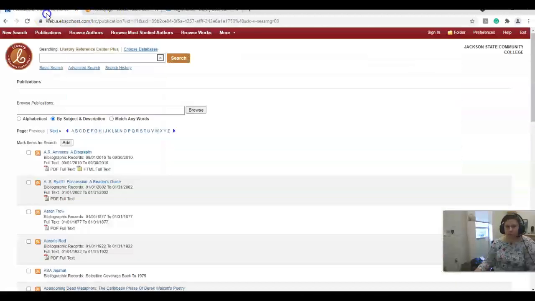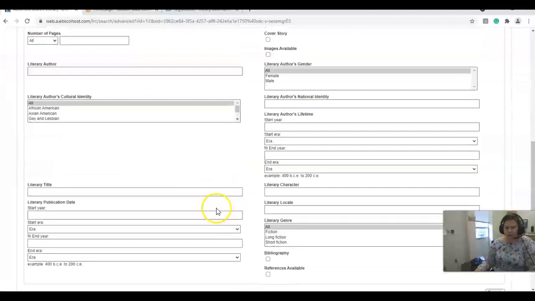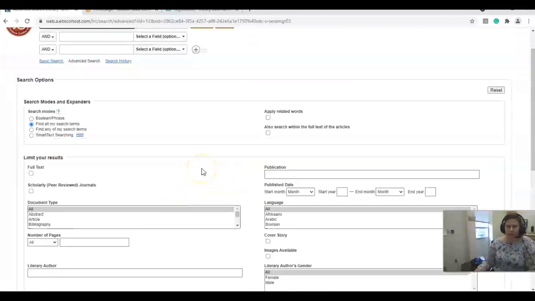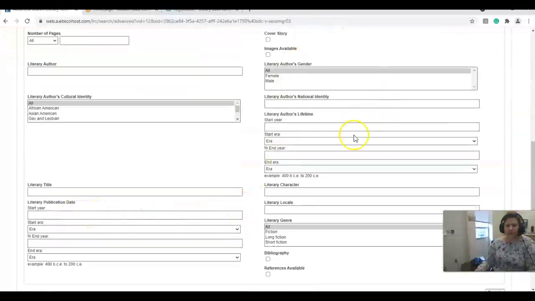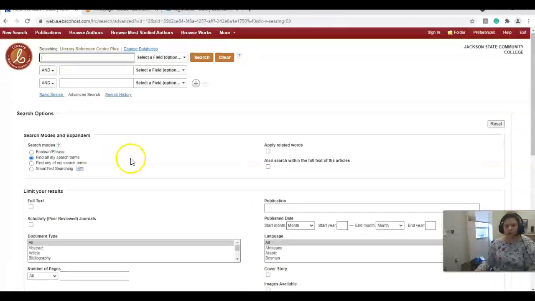Talking about scholarly, the one great bonus of using Literary Reference Plus and other databases is that you know that they are scholarly. You don't have to think about whether this is the right stuff. At any point, you can also add in other stuff if you want to, but I think most of what you all will be using will be up here.